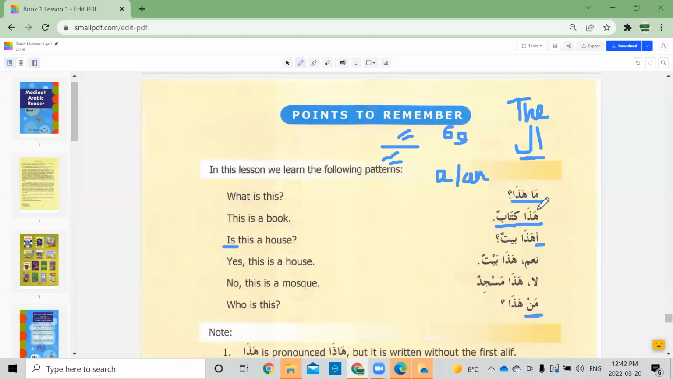And it is the mubtada. Mubtada means that it's the beginning word, right? Kitabun is the second part, which means it's the khabar. It's the news about the mubtada. And khabar always has to be nakira. How do we know it's nakira? Because of this tanween.